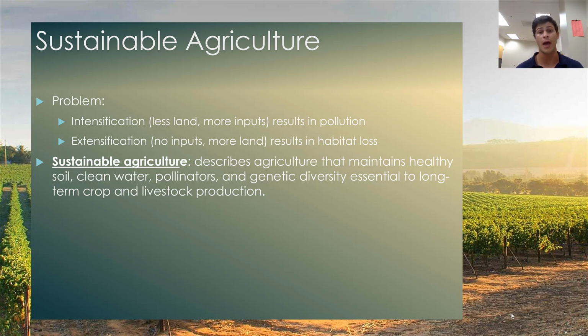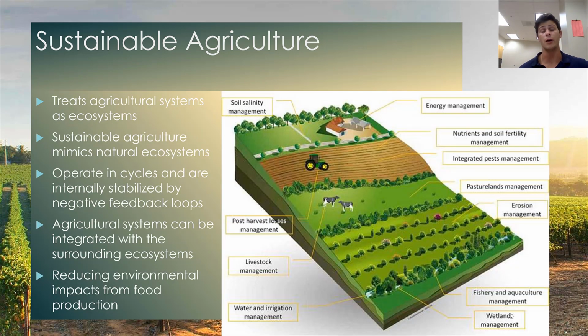Sustainable agriculture describes an agricultural model that tries to maintain healthy soil, clean water, pollinators, and genetic diversity, all of which are associated and essential to long-term crop and livestock production. And sustainable agriculture does all of these things by essentially trying to treat agricultural systems as ecosystems.